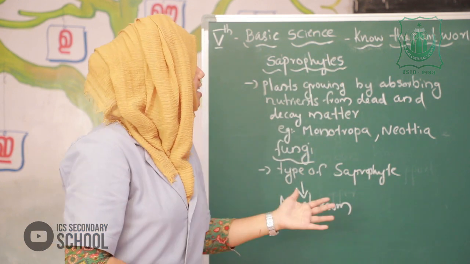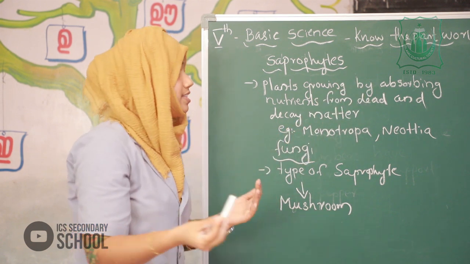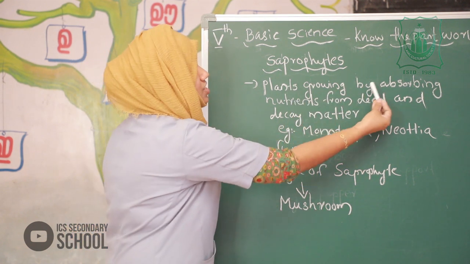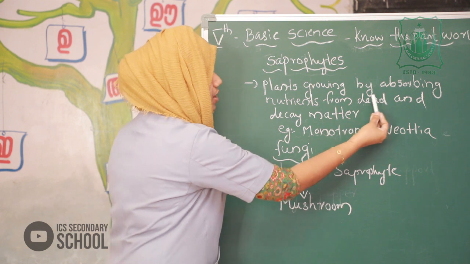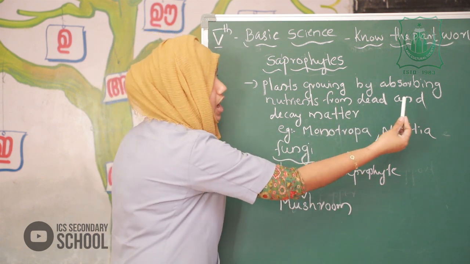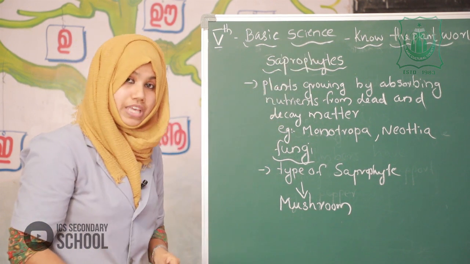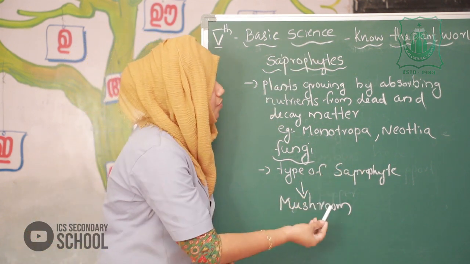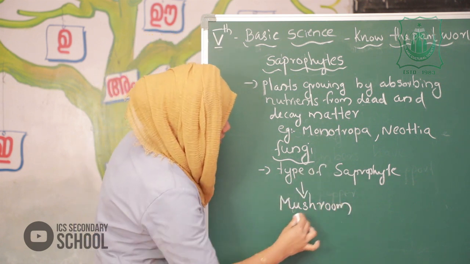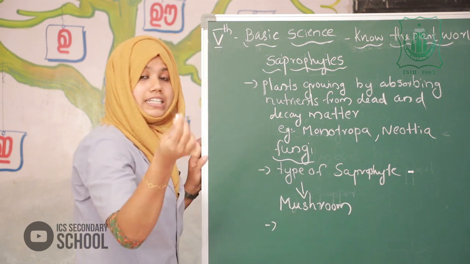Is it clear that we learned about saprophytes? Saprophytes are plants growing by absorbing nutrients from dead and decaying matter. Examples are Monotropa and Neottia. Fungi also belong to the group of saprophytes, and fungus is seen in contaminated food.